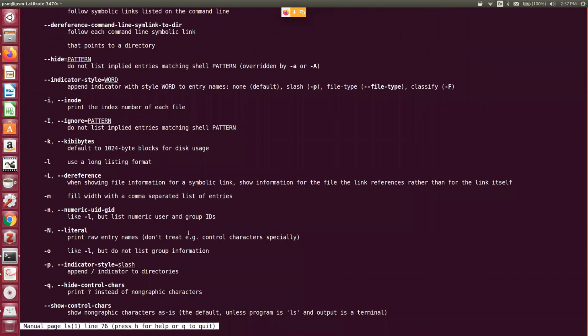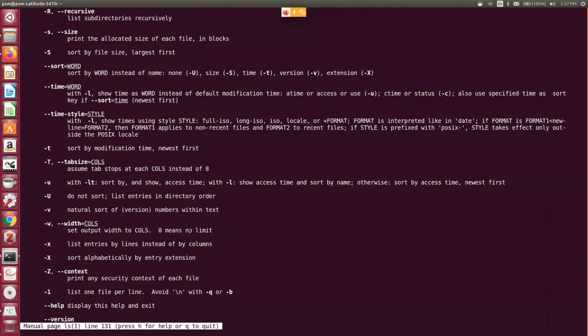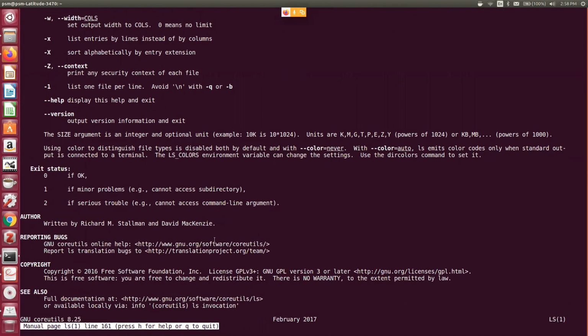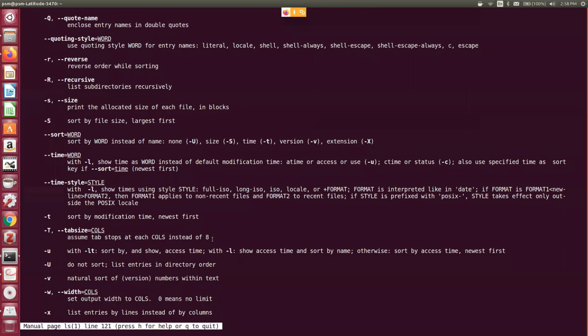So by following this, if you are confused with any command, you can just take the help from the system. You want to know something on the cp command, copy command, so man space cp. You want to know something about the rm command, man space rm. So all switches, all options under it will be coming.